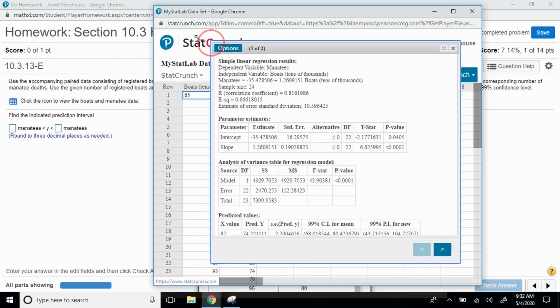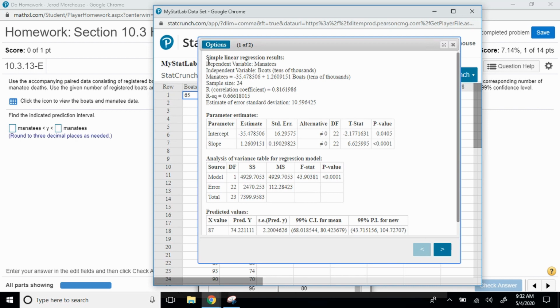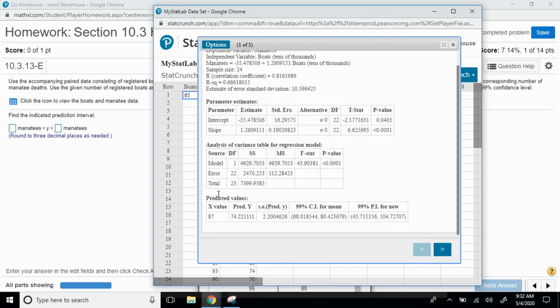Let's open this up a little bit. You will notice that it does the normal simple linear regression output. We have our model, manatees equal, and we have our equation here. It gives us this table. We have our R squared, our correlation coefficient, all the good stuff is here. If you scroll down to the bottom, you'll see predicted values, and it gives us these confidence intervals.